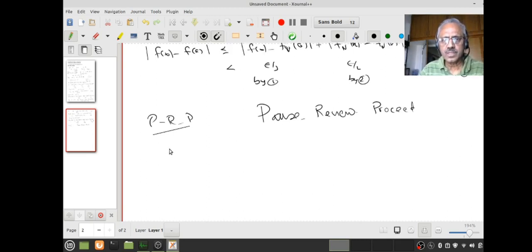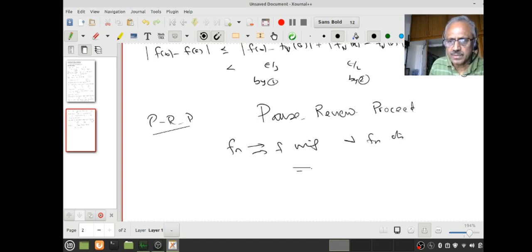Okay, so let us look at what it is that we have proved. We have proved that if fn converges to f uniformly and if the fn's are continuous, then f is continuous, whatever the domain, on J. Most often this is used to prove some convergence is not uniform.